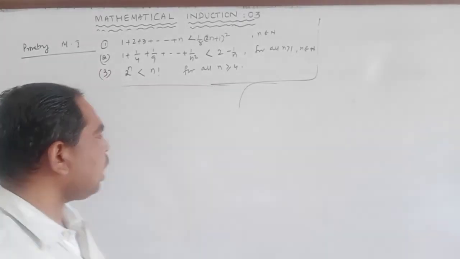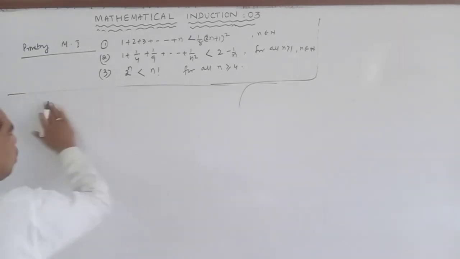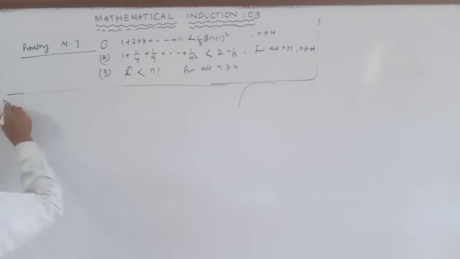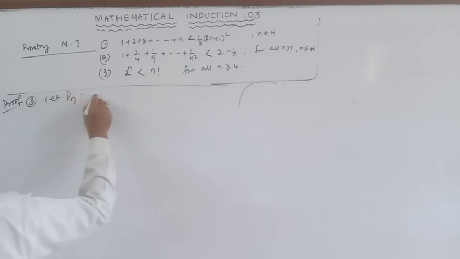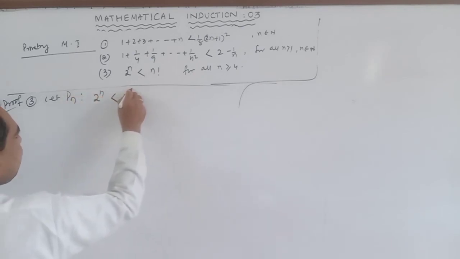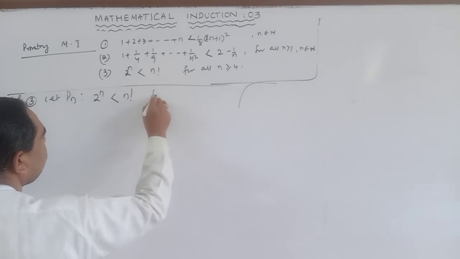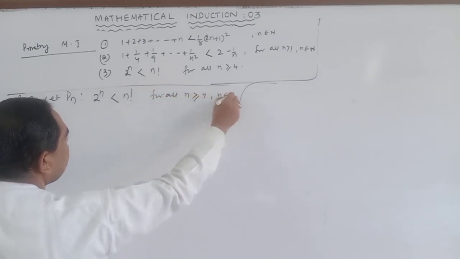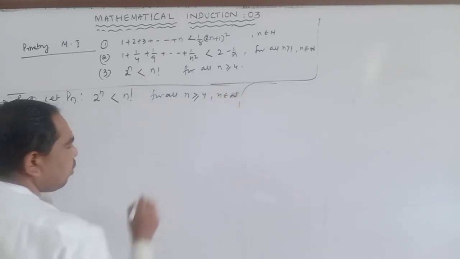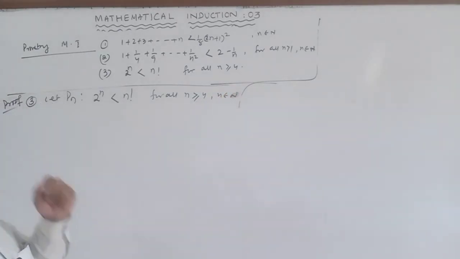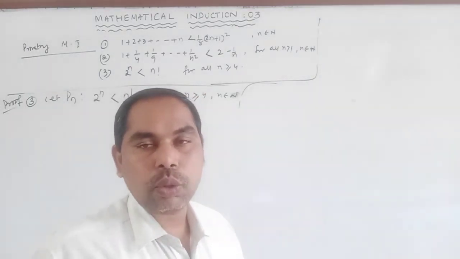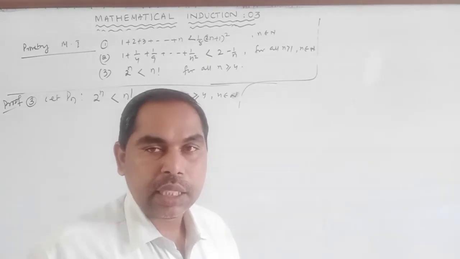Next, third proof. Let Pn be such that 2 to the power n is less than n factorial for all n greater than or equal to 4, n belongs to natural numbers. N factorial means the product of the first n natural numbers, 1 into 2 into 3 up to n, is known as n factorial or factorial n.